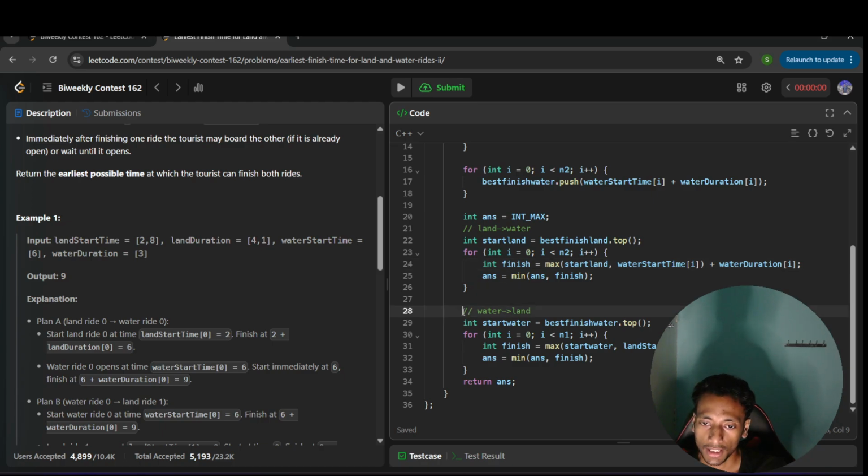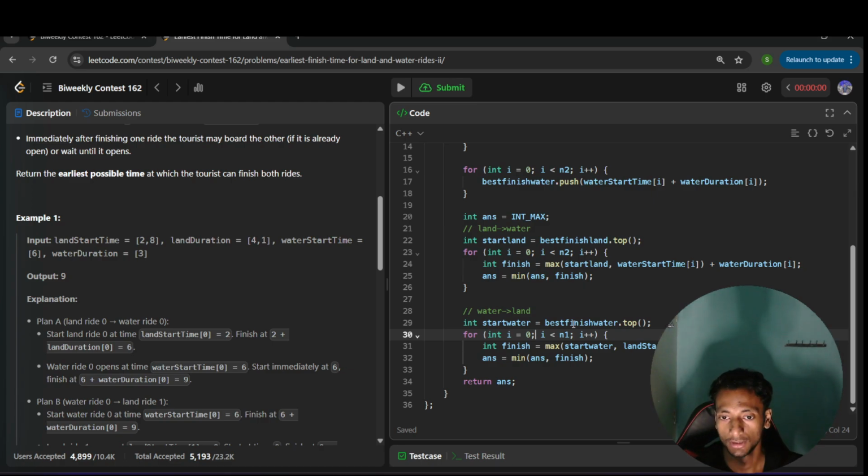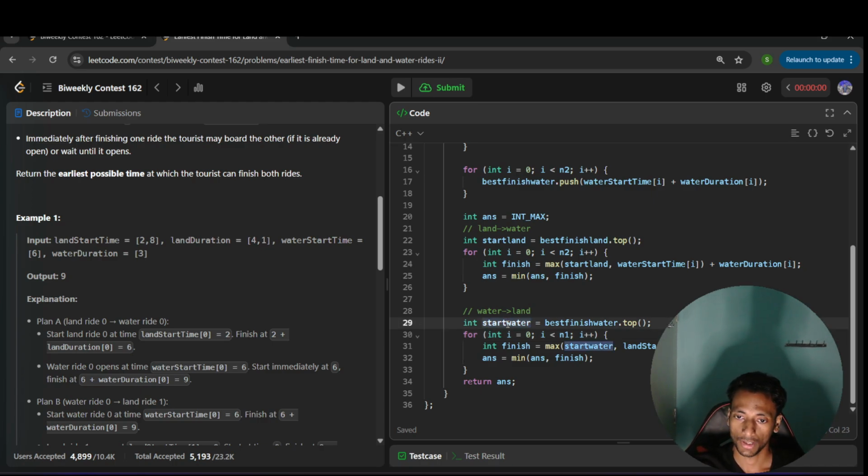Got it? Similarly, I have to consider the order of water first, then the land ride. So the best water ride will be stored at the top of the min heap, because it gives the minimum time to finish one water ride. Similarly, you can take another variable. I have already explained. This gives the best finish time for the water ride. Now with that best water ride, I have to combine all the land rides, then check the ultimate finish time.